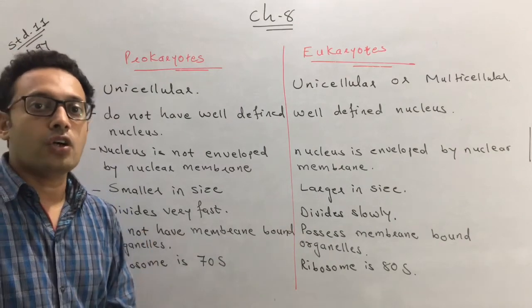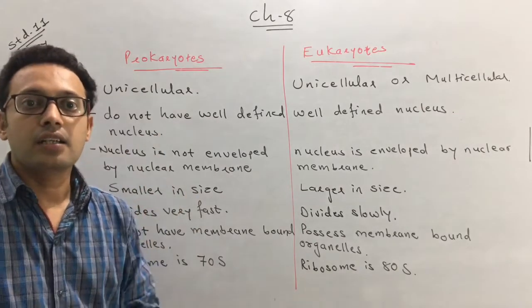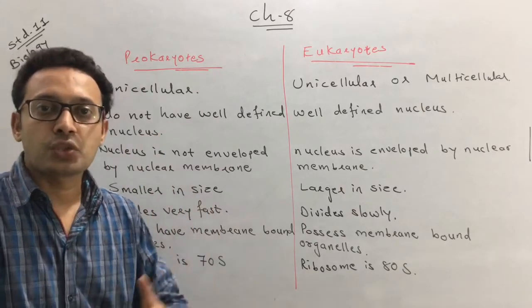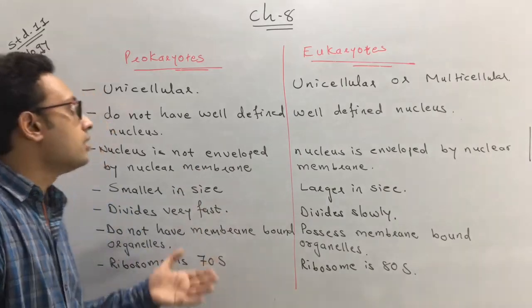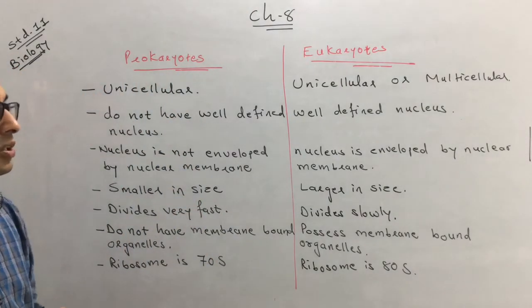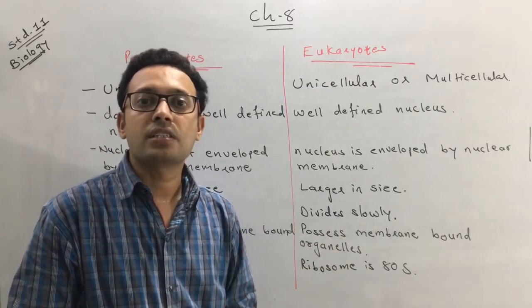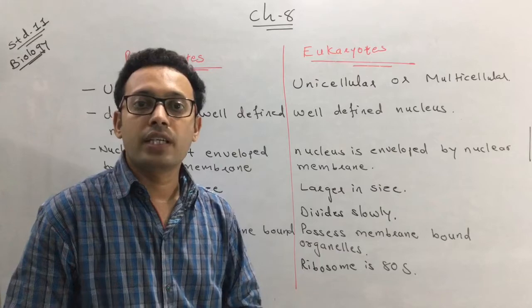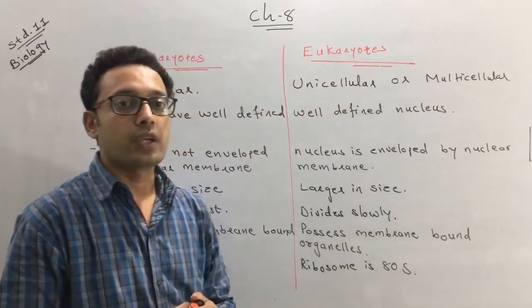They are absent in prokaryotes, like ER, Golgi body, lysosome, vacuole, mitochondria. Whereas eukaryotes possess membrane bound organelles, meaning the ER, Golgi body, lysosome, vacuole are present in eukaryotes.